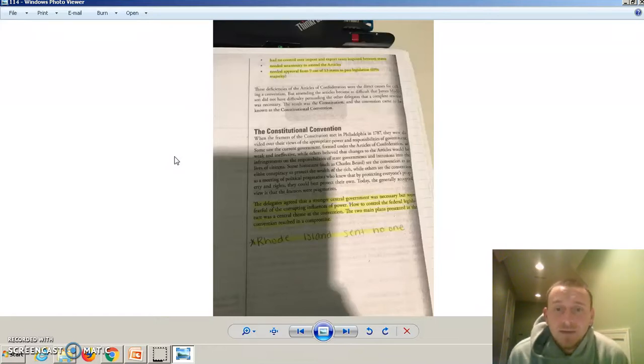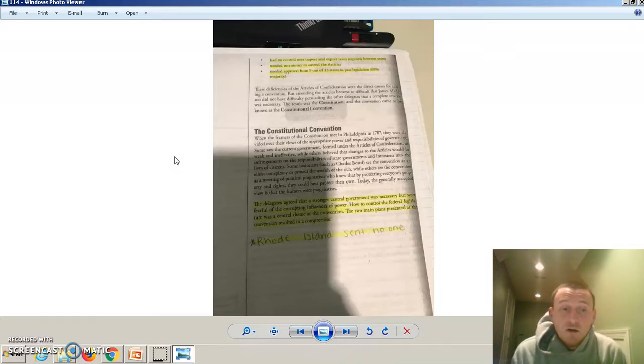All right? So then they're going to meet at the Constitutional Convention. It's also known as the Philadelphia Convention. They're going to meet in Philadelphia. Here they're going to try to revise the Constitution. You got all these members coming. They're going to try to figure out how we can make a Constitution that would work for a country. They all agree that a new, stronger central government was necessary, but you got to have the states' involvement.